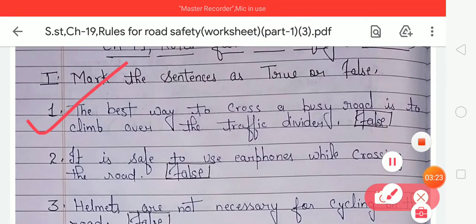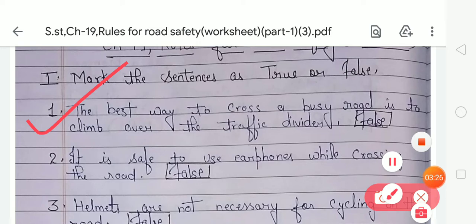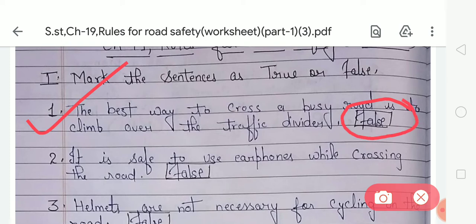The best way to cross a busy road is to climb over the traffic divider. Is this statement right or wrong? So students, we should never cross a busy road by climbing over the traffic divider, because it is wrong and very dangerous, and people who do so can cause an accident. So your first statement is wrong and your answer will be false, and here false is already written. Now look at the second.